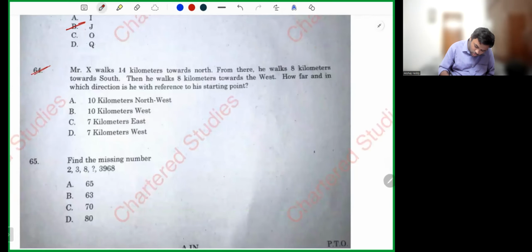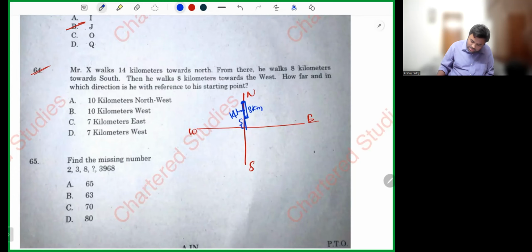Mr. X walks 14 kilometers towards north. From there, he walks 8 kilometers towards south. He went up, he came down again. So what is the distance here? What is 14 minus 8? 6, sir.